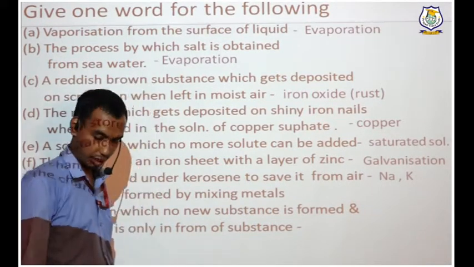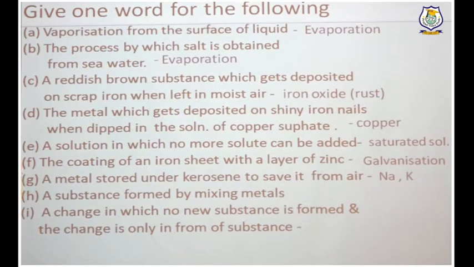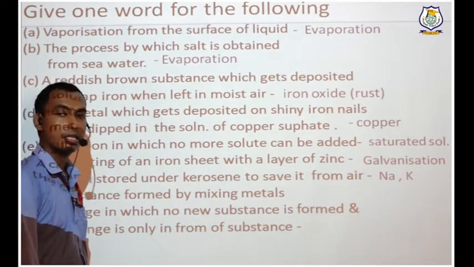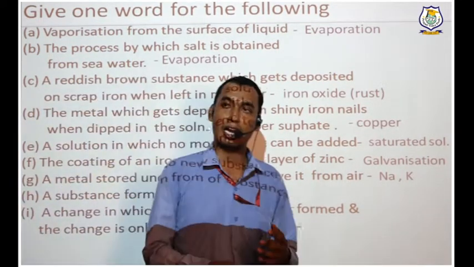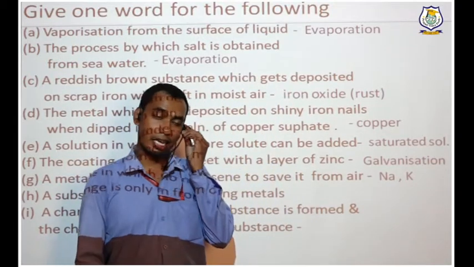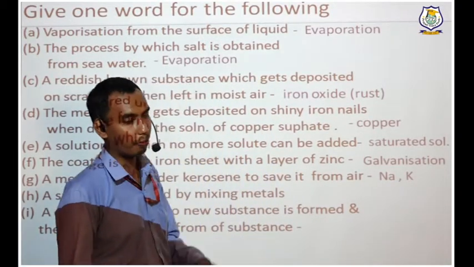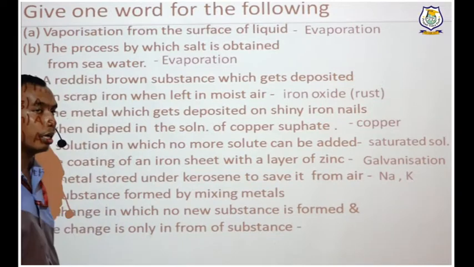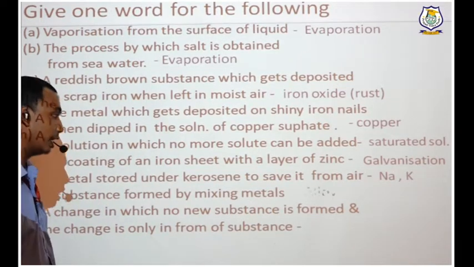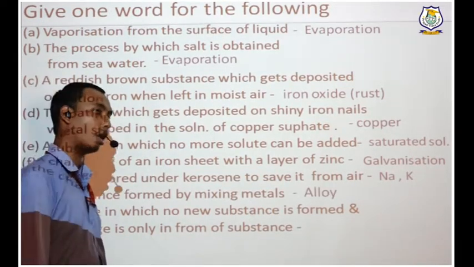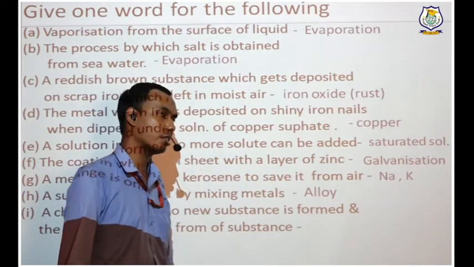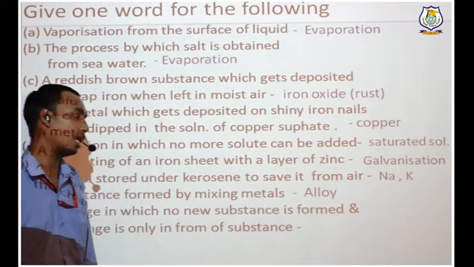Now next, a substance formed by mixing metals. The process of mixing metals to get desired properties is called alloying. ALLOY. Alloying is a process, and that thing is called alloy.